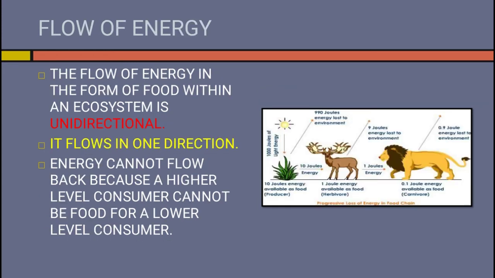Now about flow of energy. The flow of energy in the form of food within an ecosystem is unidirectional. It flows in one direction. Energy cannot flow back because a higher level consumer cannot be food for a lower level consumer.